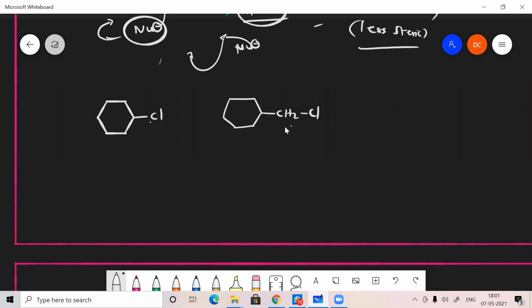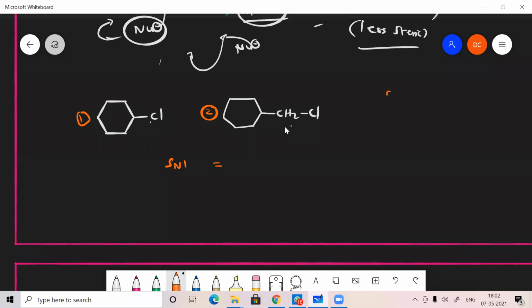This kind of product I can obtain. So here, which one will undergo SN1 faster? Where will the reaction rate be faster, in this first compound or in the second compound? Second compound, sir.